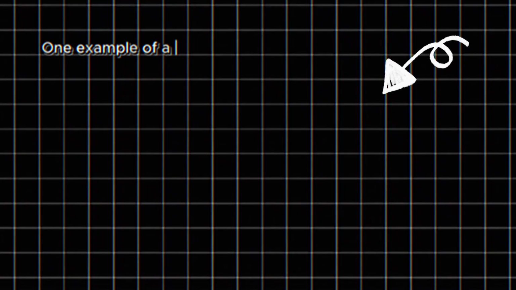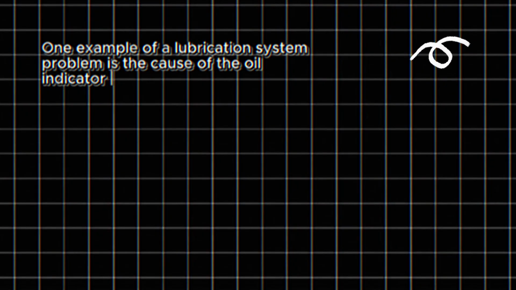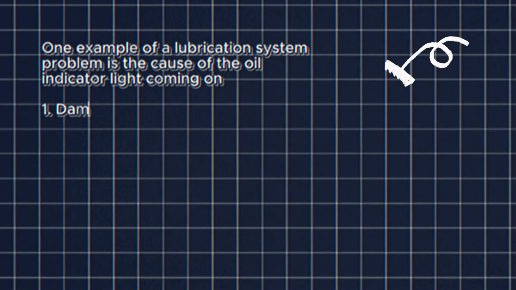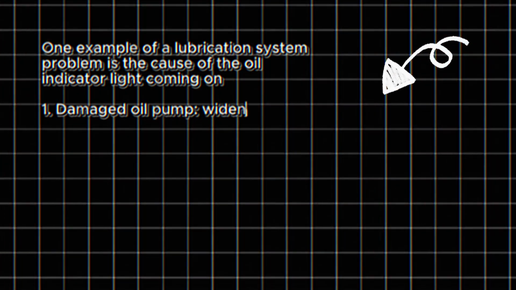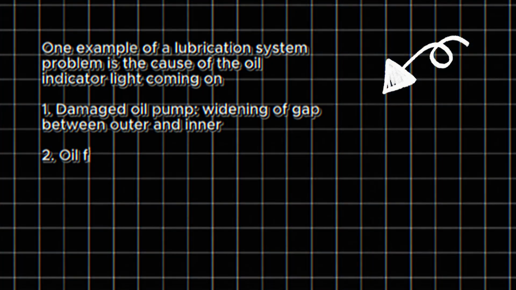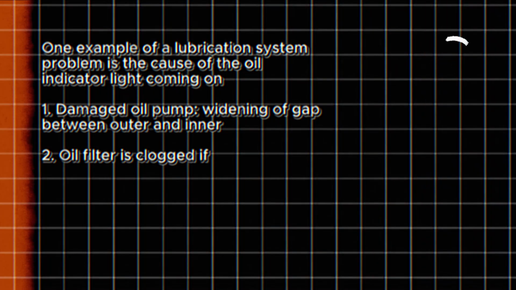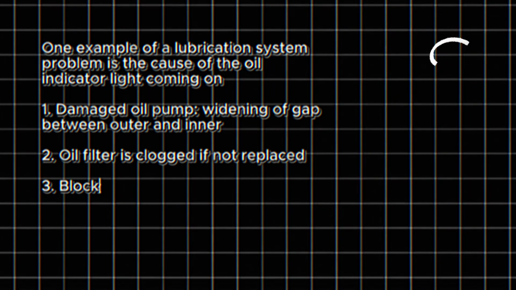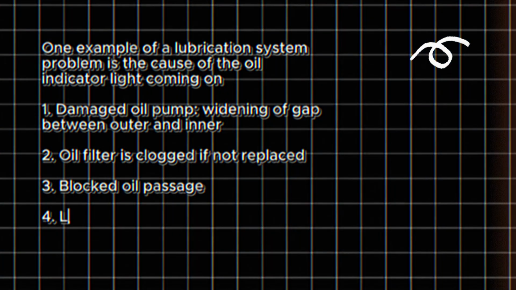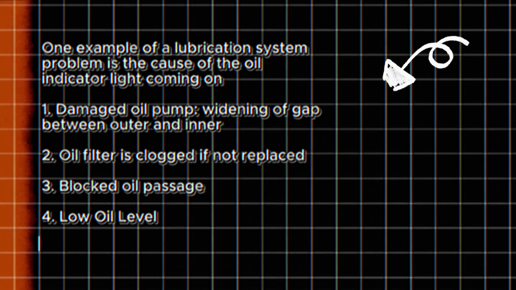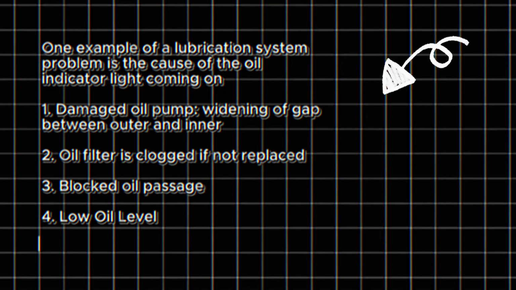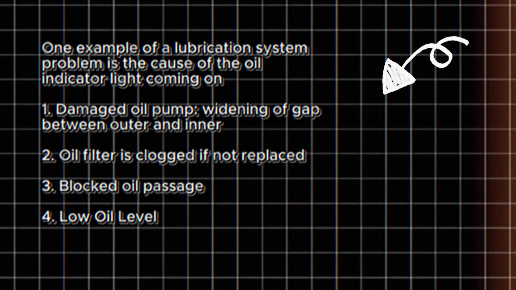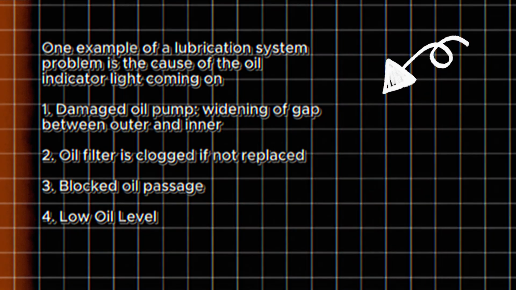One example of a lubrication system problem is the cause of the oil indicator light coming on. First, damaged oil pump, widening of gap between outer and inner. Second, oil filter is clogged if not replaced. Third, blocked oil passage. Fourth, low oil level.